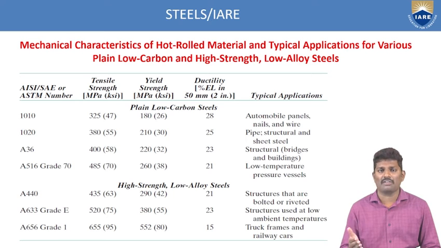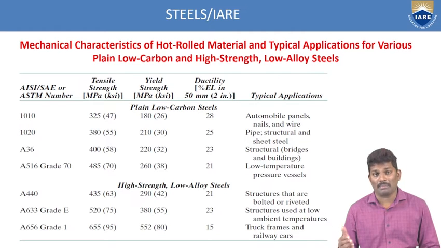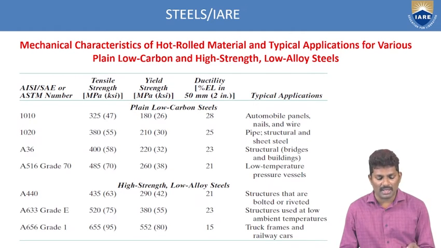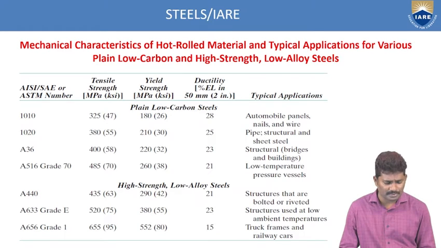And if you see, for the same material, the mechanical characteristics during the hot rolling process of the material, and typical applications for the plain low carbon as well as the high strength low alloy steels. For the same previous code 1010, we have the tensile strength as 325 megapascals.